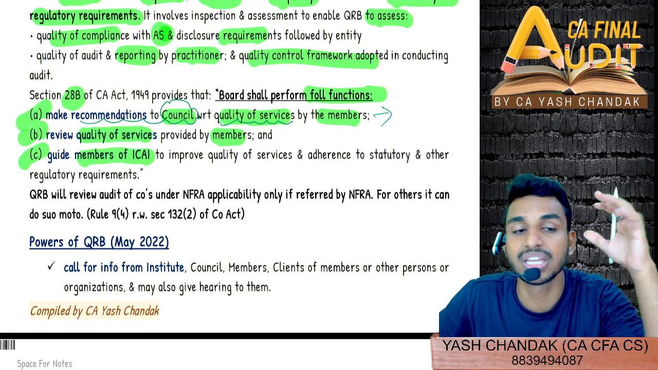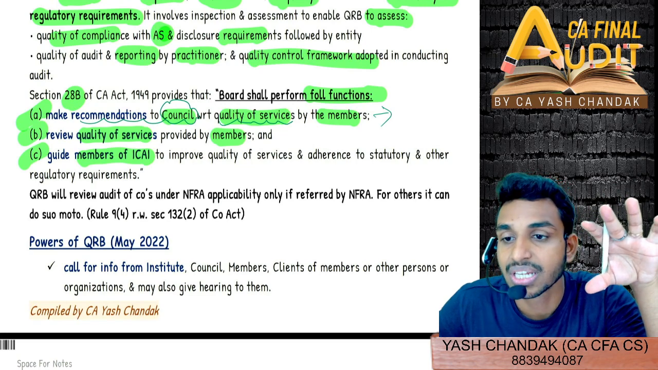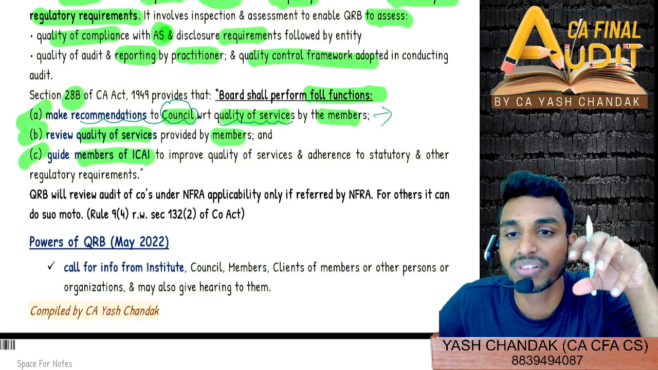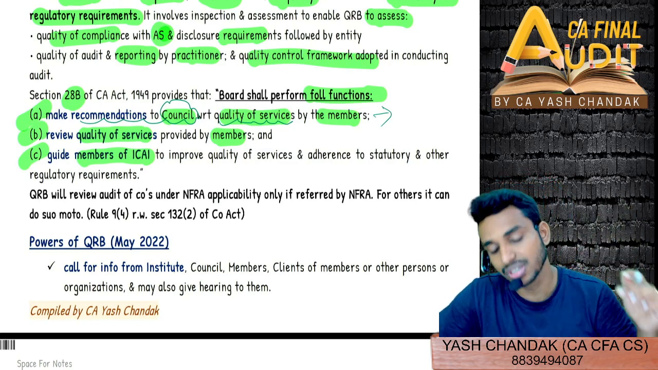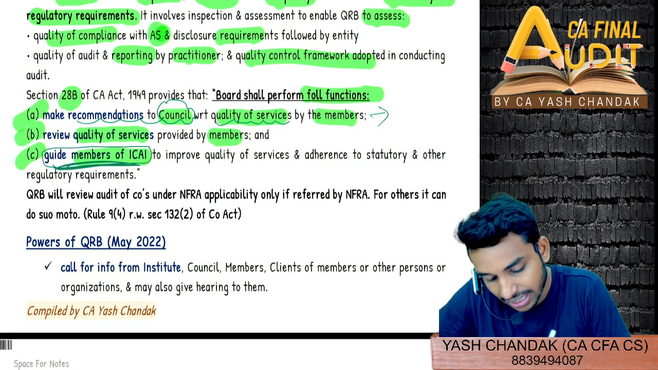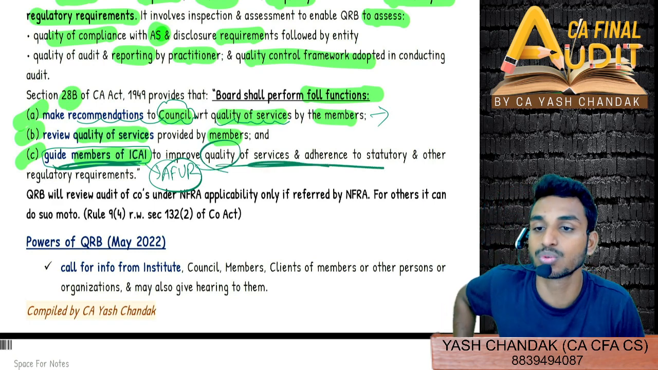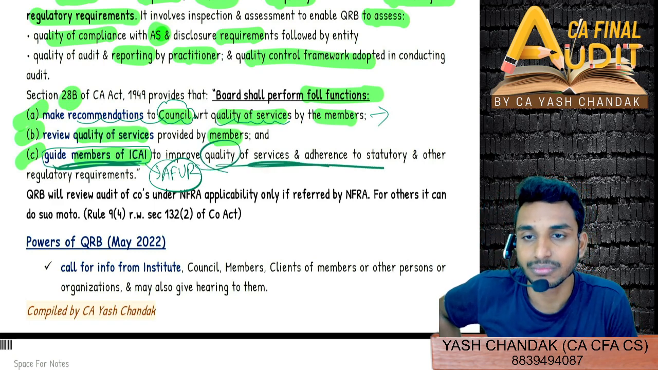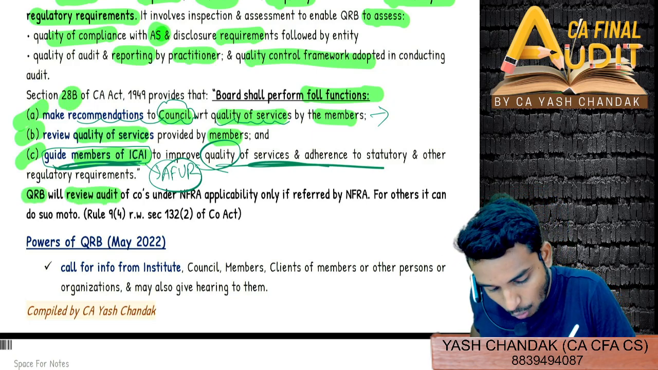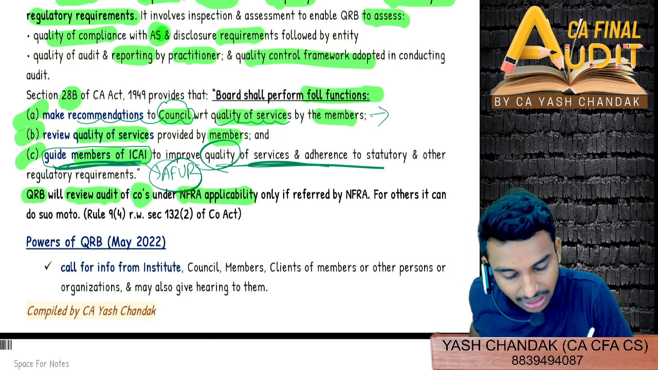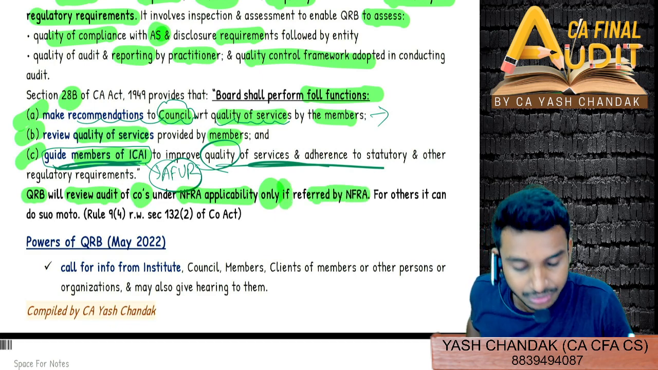Similarly, when we find that the non-compliance is not of such a grievous nature, that these are just non-compliance with a few standards on auditing, or there are certain material departures with the documentation or certain few procedures, then we can directly guide the members of ICAI. We can directly guide the AFUR to improve upon the quality of service and adherence to the statutory audit. Clear? So these are the functions. Important point here is that the Quality Review Board will review audits of companies under NFRA applicability only if referred by NFRA.